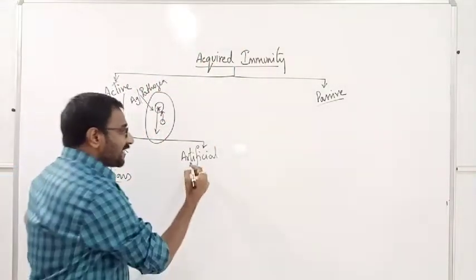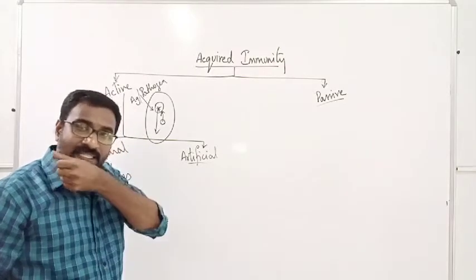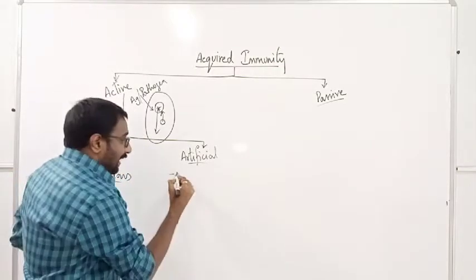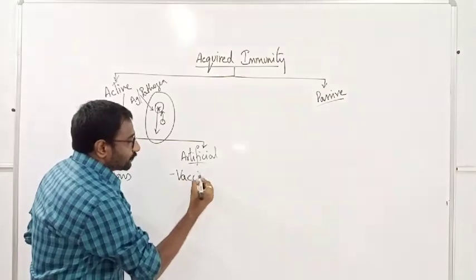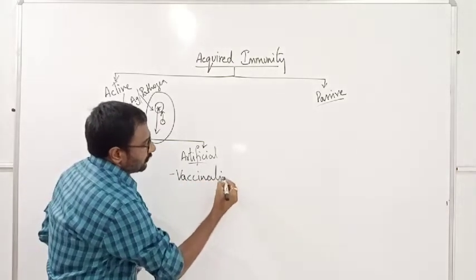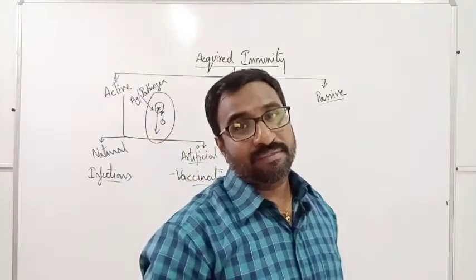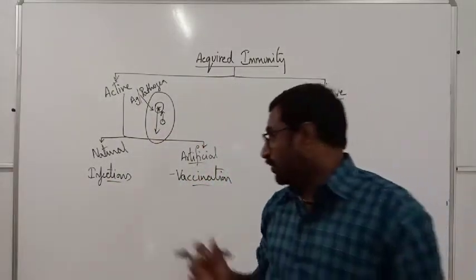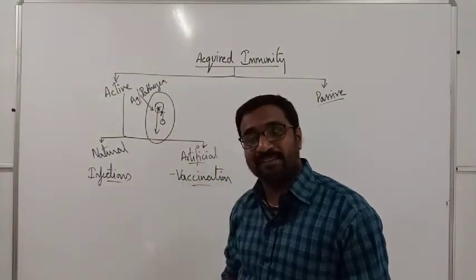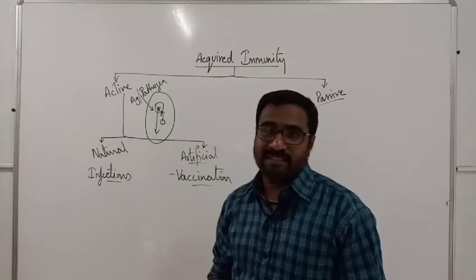And the next important one is artificial. How? That is by vaccination. Edward Jenner, one of the very important scientists, explained about this vaccination. What is special in this?